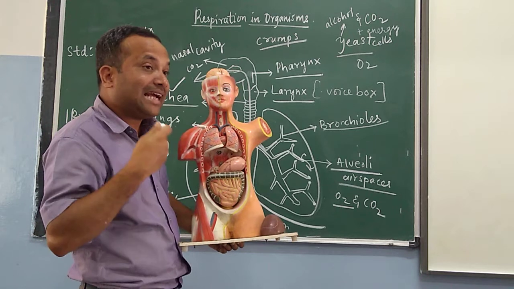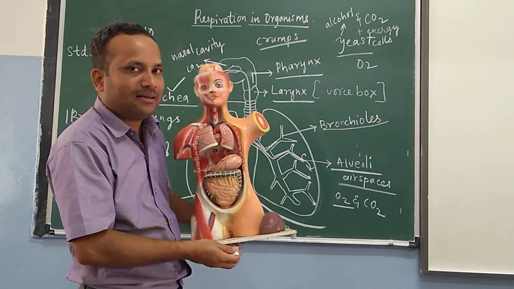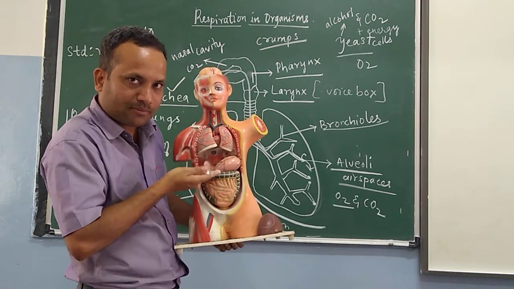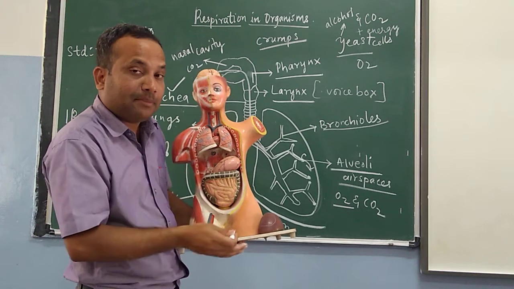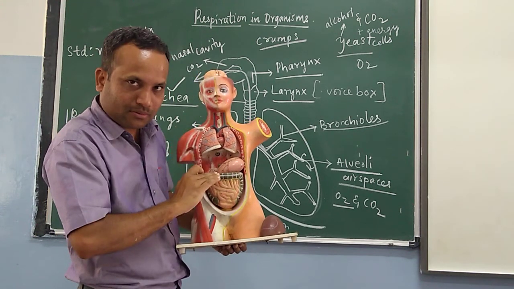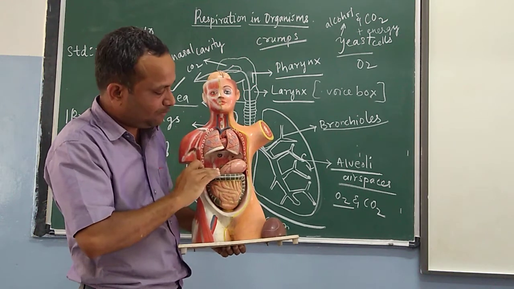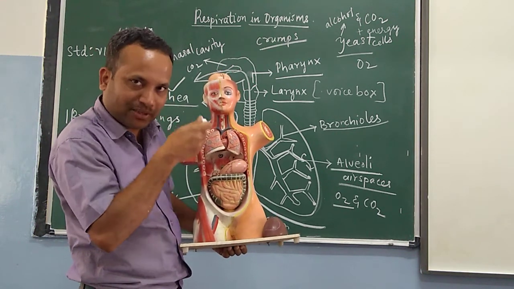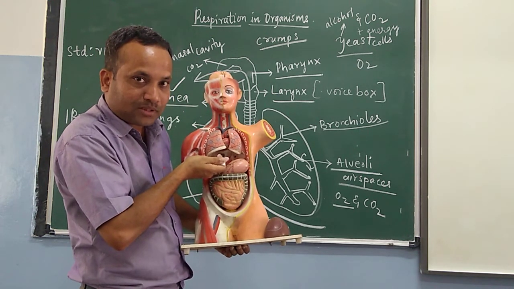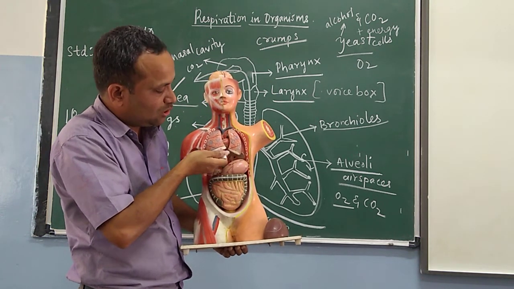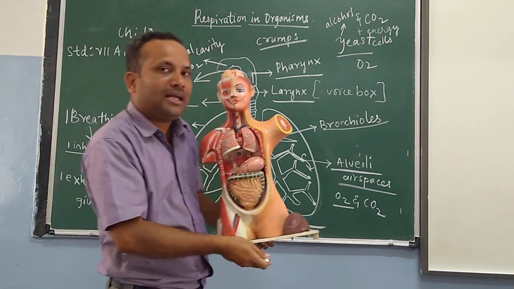Yes, children. During exhalation, when I give out carbon dioxide back, ribs come down. They move inwards. Bones come down. The diaphragm was down, and it will come to its original position. Again, carbon dioxide comes out from my body.